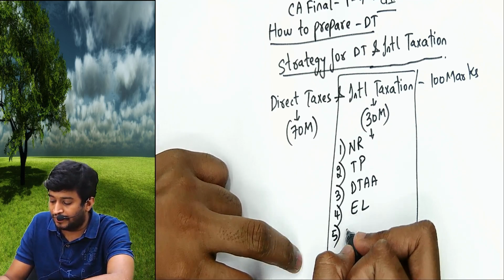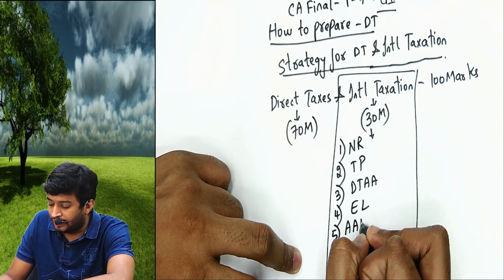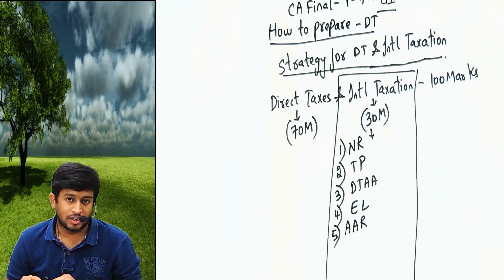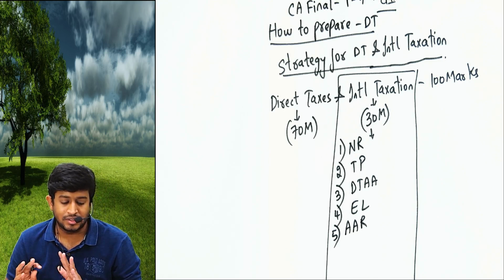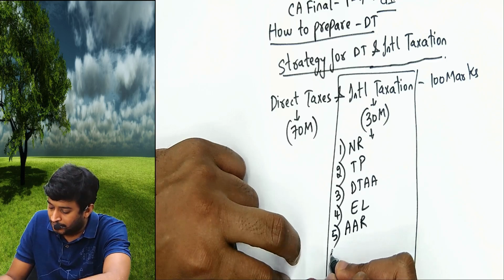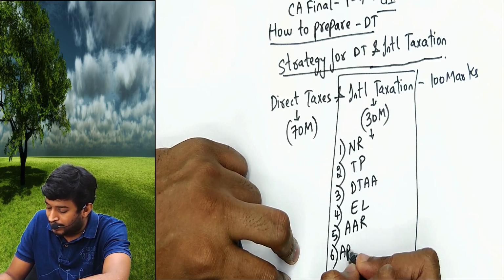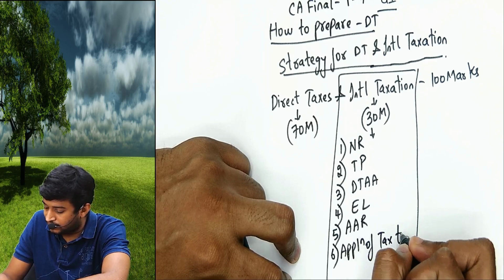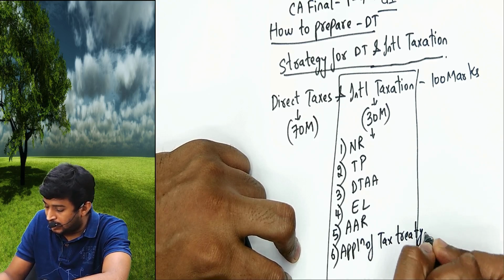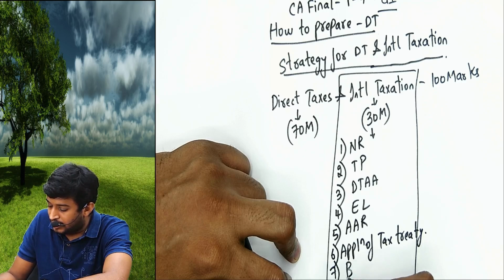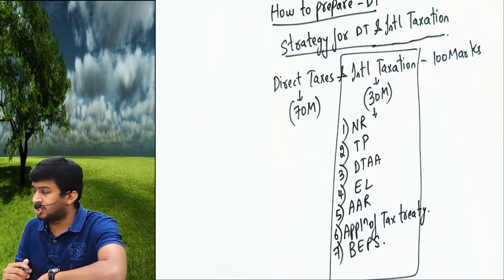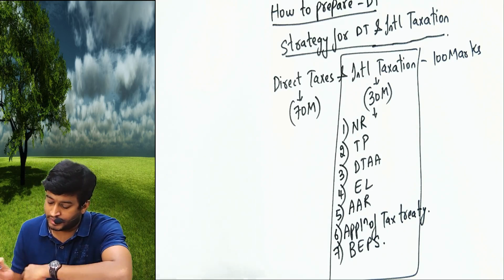Number 5, authority for advance ruling. Number 6, application of tax treaties. Number 7, we say BEPS, base erosion and profit shifting.